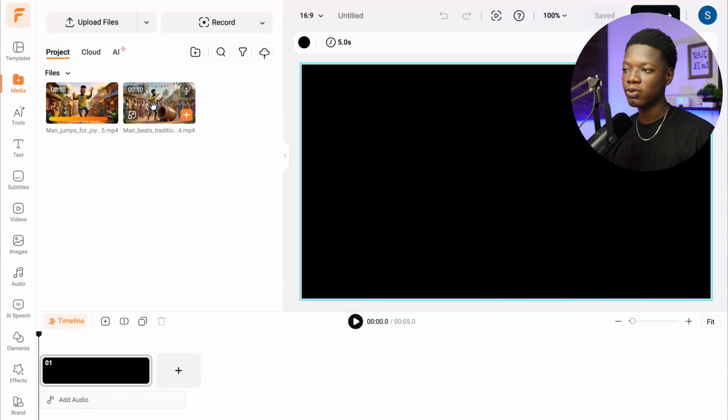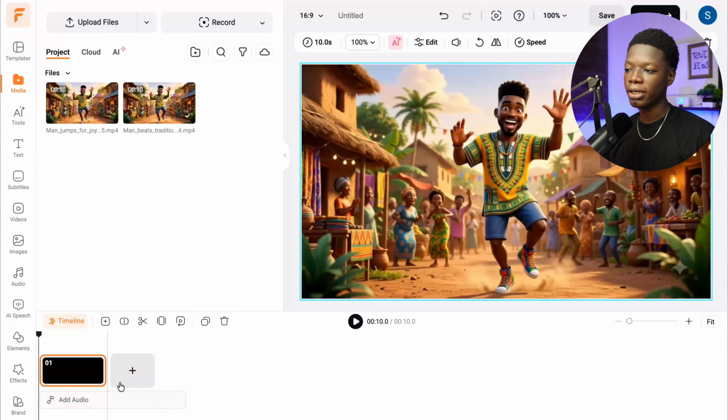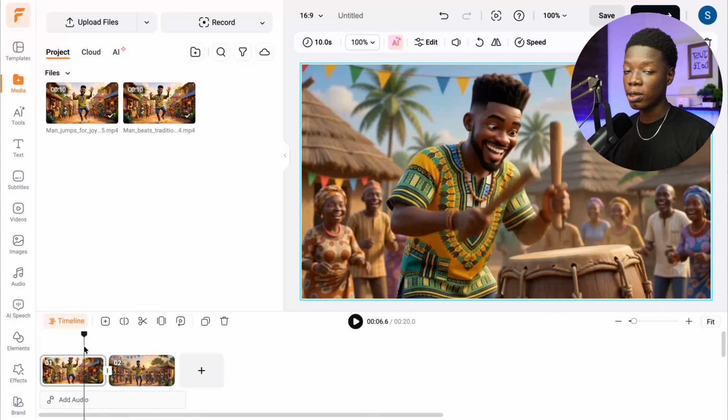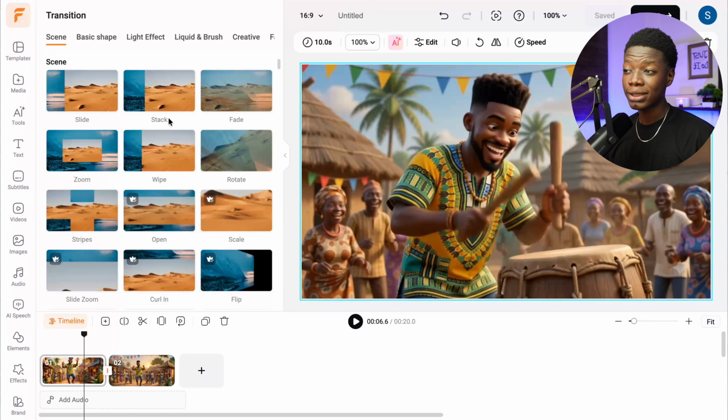So this right here is the first one. Click on it and drag it here just like this. Then drag the next one here just like this. So all you need to do in order to add transition is to click on the little icon between the 2 images just like this. Then select the kind of transition you want.